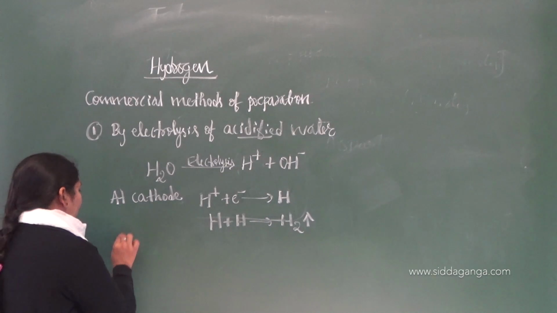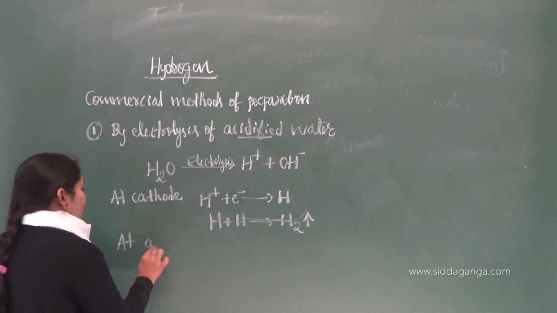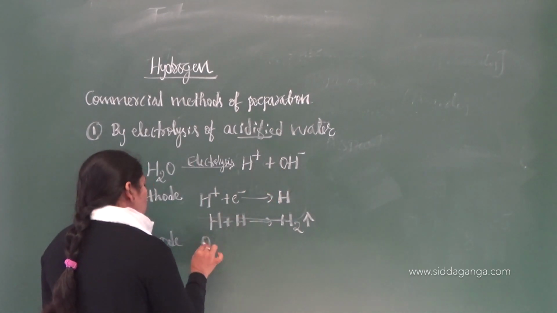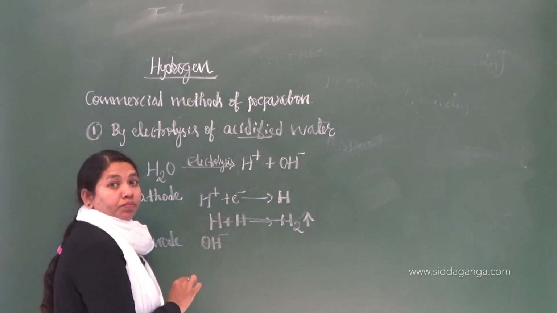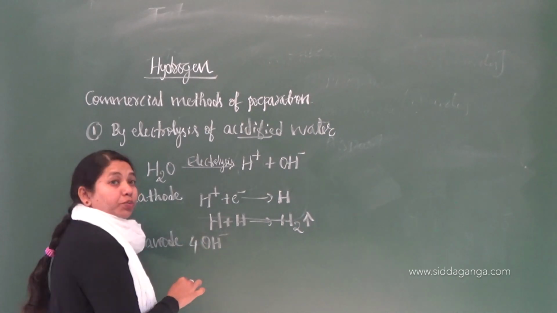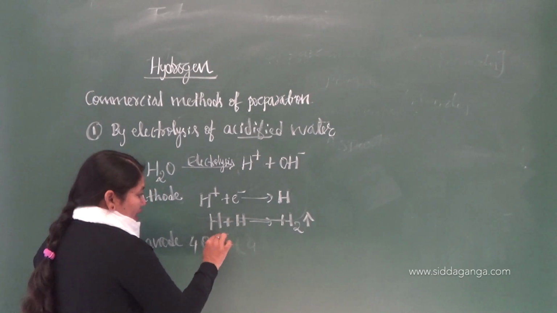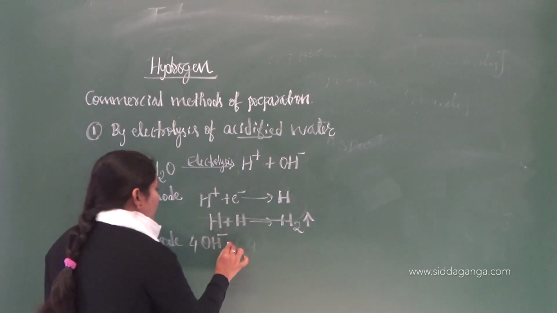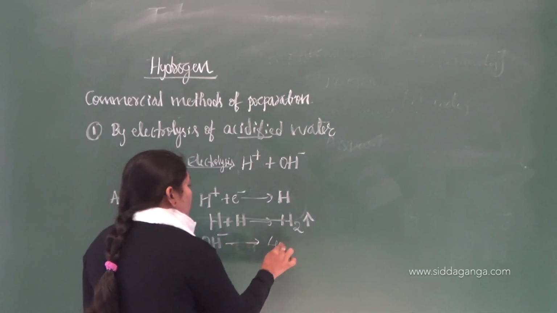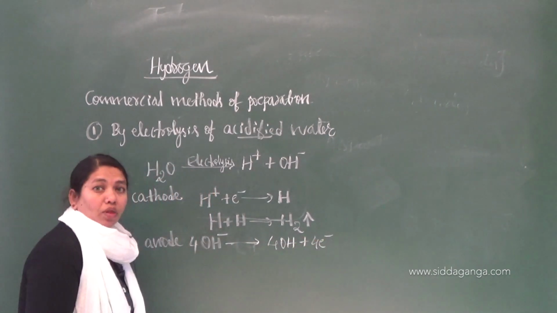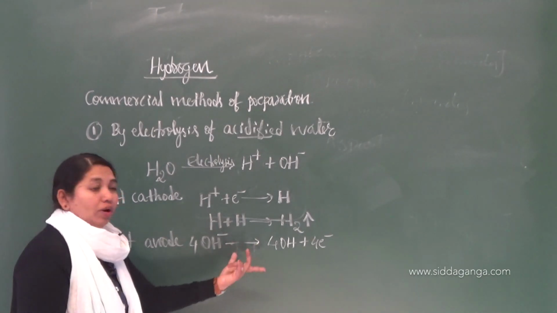Similarly, in the anodic reaction, what remains in the reaction mixture is OH minus, the hydroxyl ion. If I take 4 OH minus, it has a negative charge, which means it should lose electrons. So it becomes 4 OH plus 4 electrons.